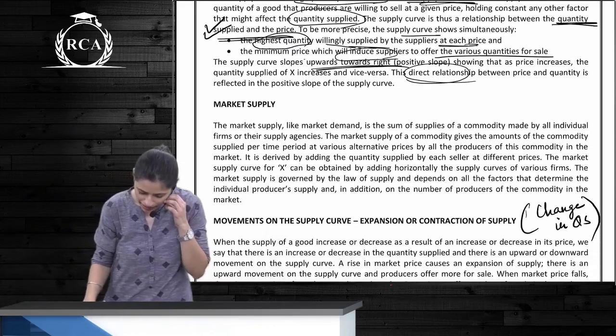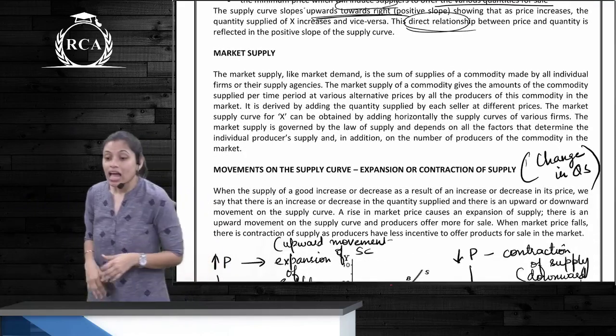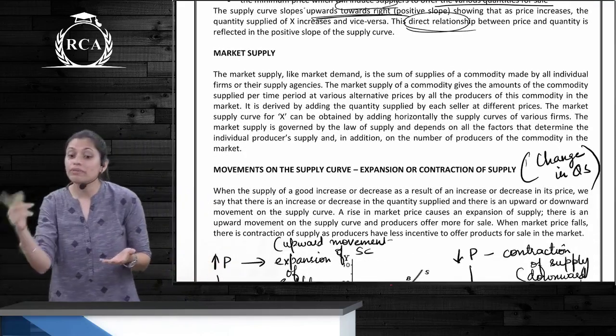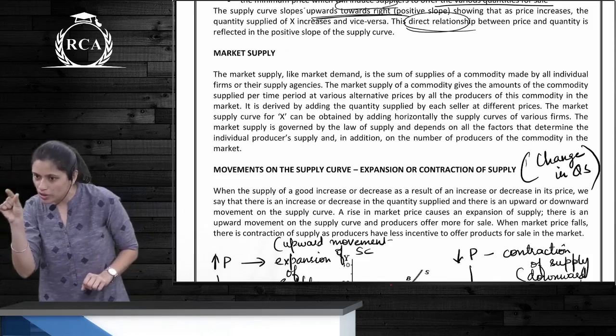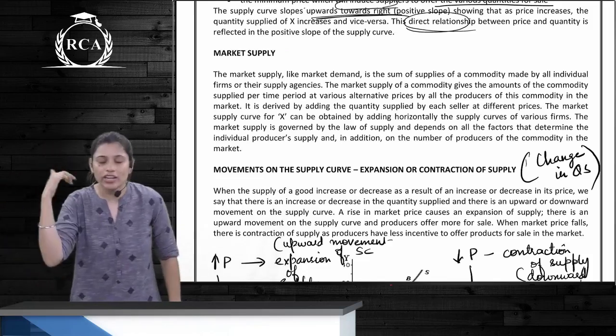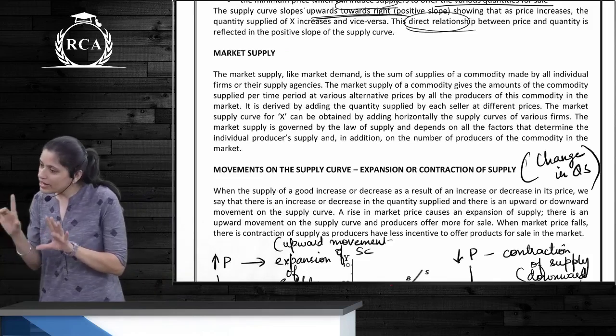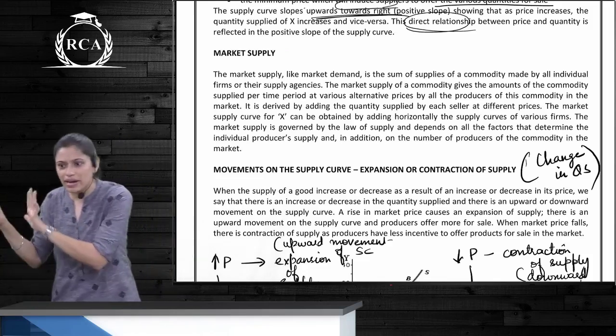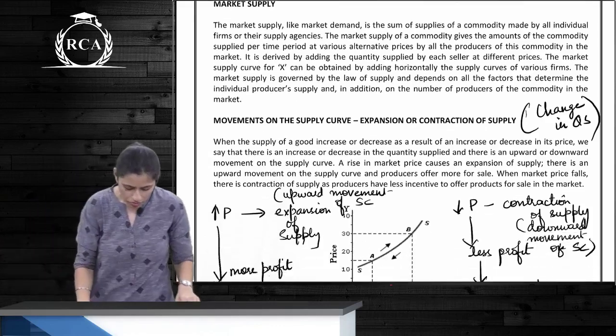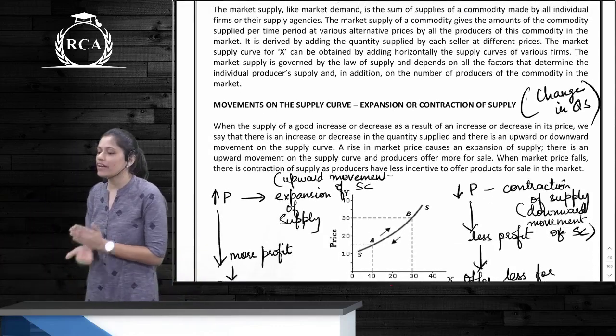What is market supply? Sum of all supply for the entire commodity, the entire supply of the same commodity at different prices. Yes? Movements on the supply curve: expansion or contraction of supply.